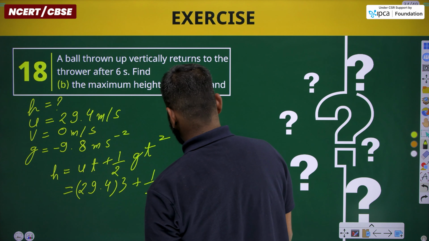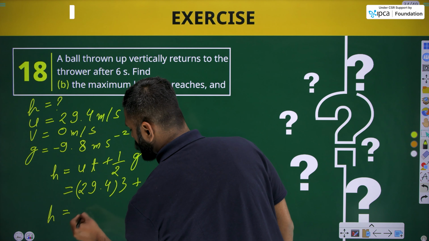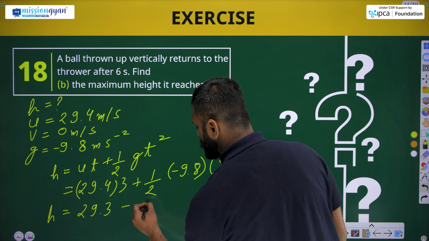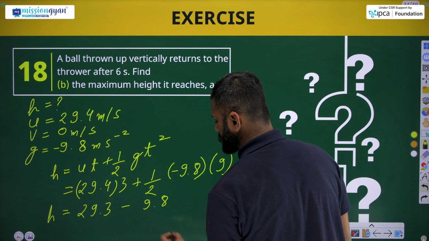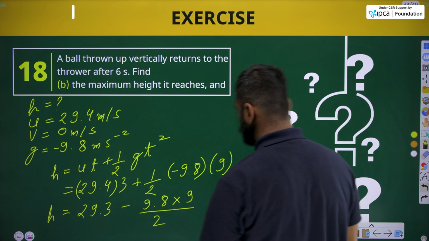Okay, this equation becomes h equals to 29.4 into 3 minus 9.8 into 9 by 2.